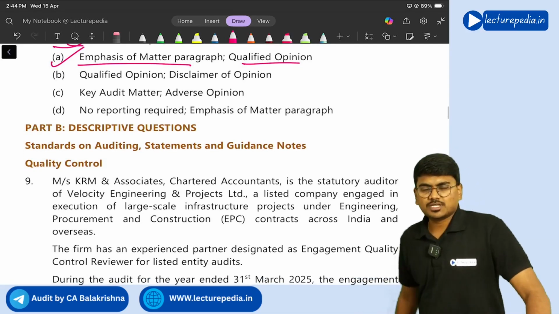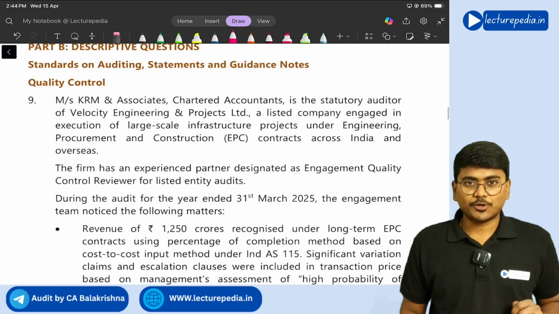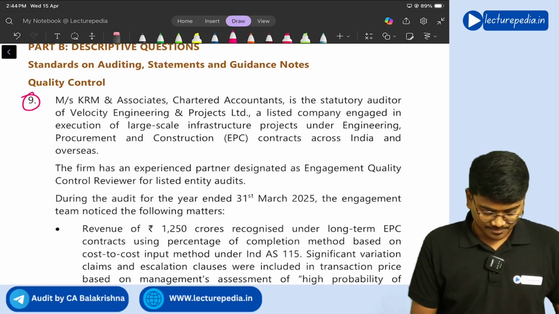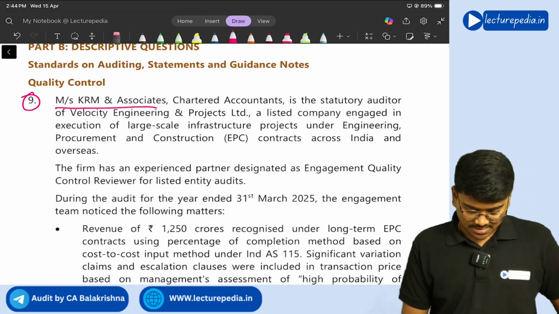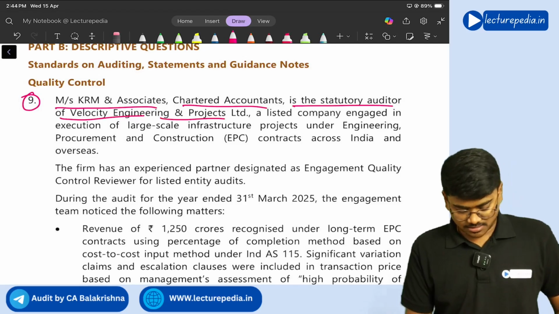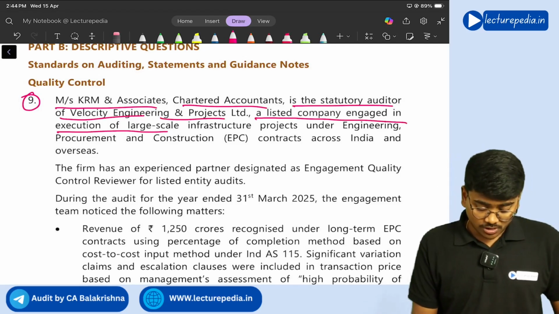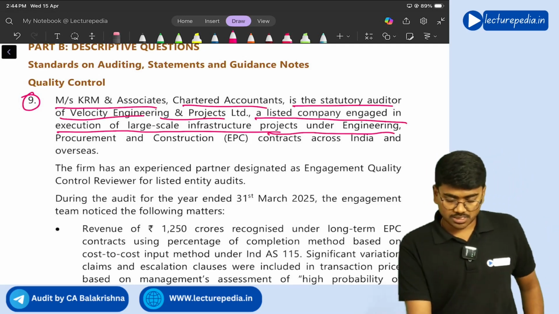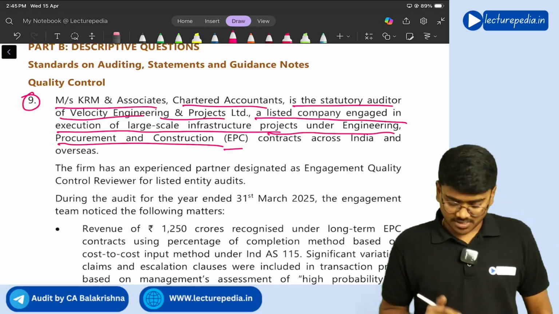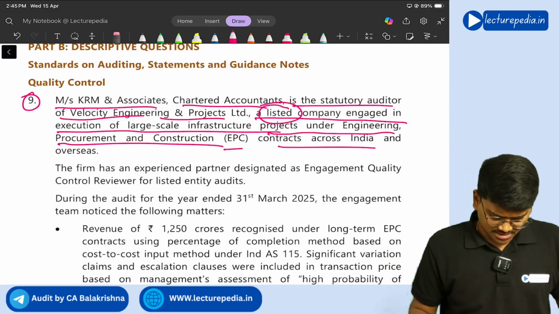Next, moving to the descriptive questions. Question number 9. Messrs. KRM Associates, Chartered Accountants, is a statutory auditor of Velocity Engineering and Projects Limited, a listed company engaged in execution of large scale infrastructure projects under engineering, procurement and construction, that is EPC. Here you need to observe that this company is a listed company across India.